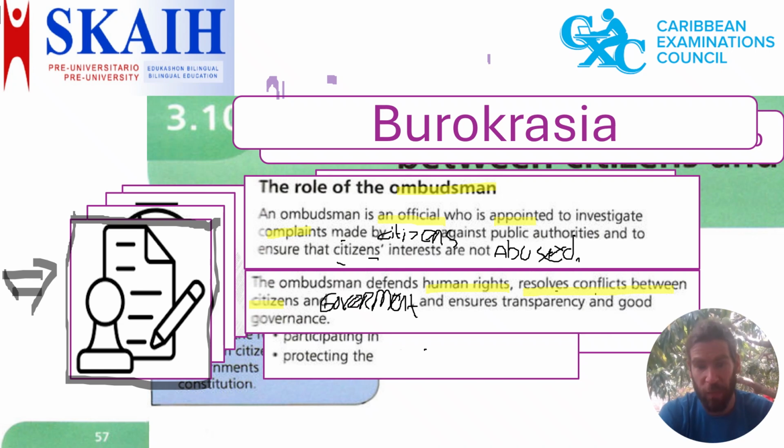So the Ombudsman defends human rights, very important. It defends human rights, resolves conflicts between citizens and government, and ensures transparency, honesty, and good governance.